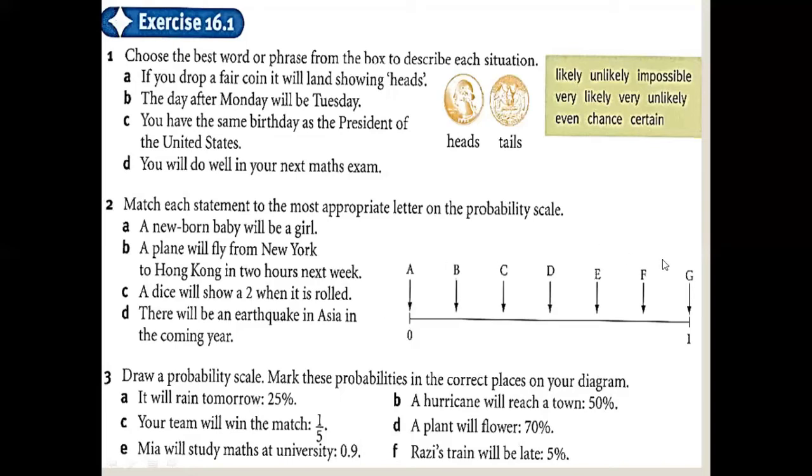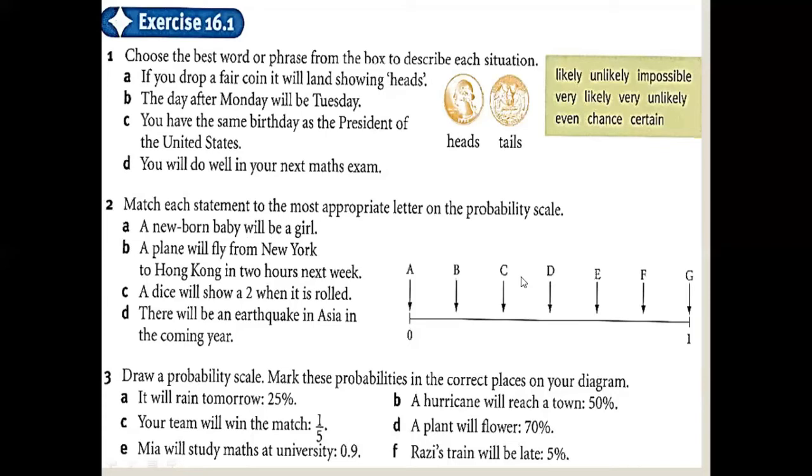Now we will match which word is suitable for each. A newborn baby will be a girl. How many percent chance is there that the newborn baby will be a girl or boy? 50% chance, because we are not sure about it. 50% means the middle. So we say D is the right answer.